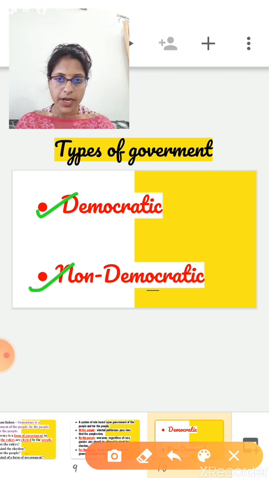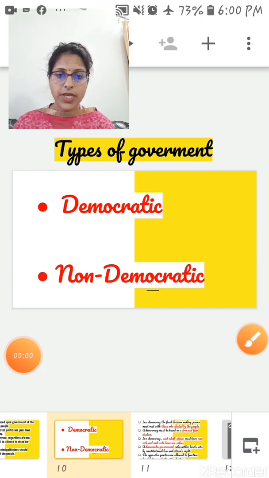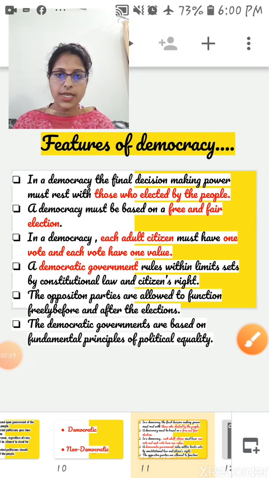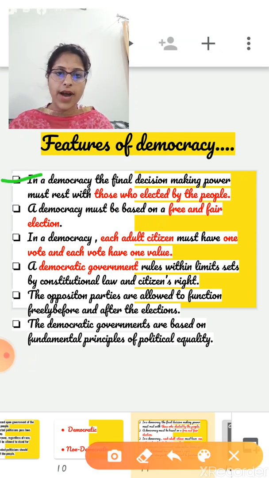In democratic government, rulers and leaders are elected by people, and in non-democratic government, rulers and leaders are not elected by people. Now move on to the next topic, features of democracy. So the first feature is, in a democracy, the final decision-making power must rest with those elected by the people. So yes, decision-making power with the people's representatives. This is the basic principle of democracy.